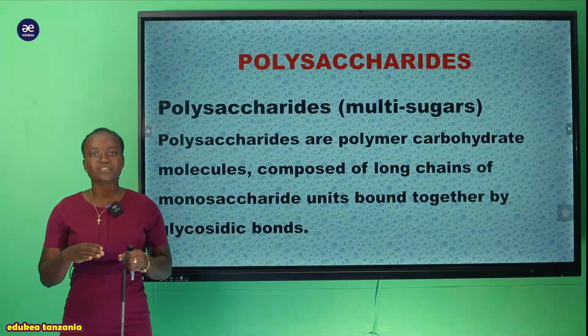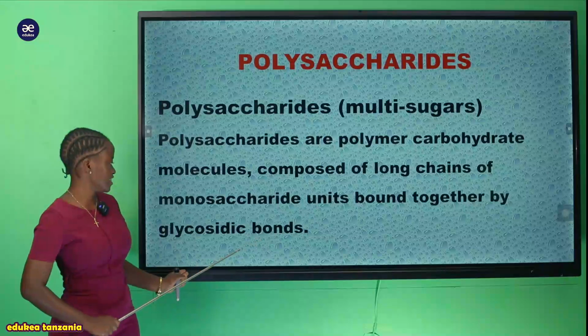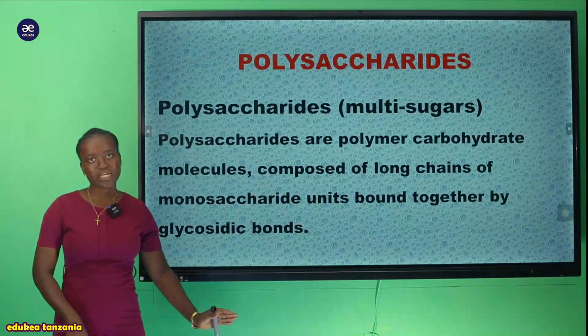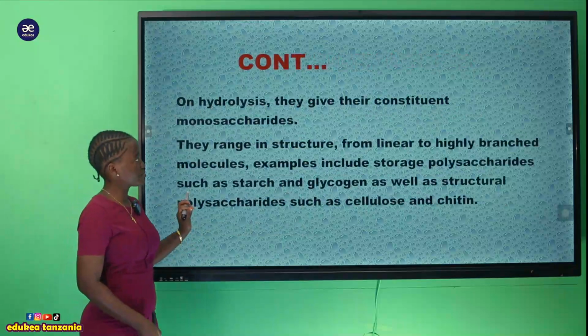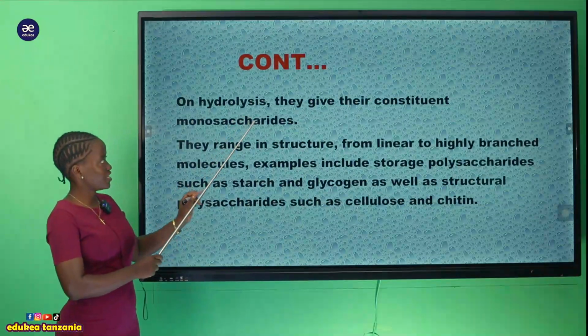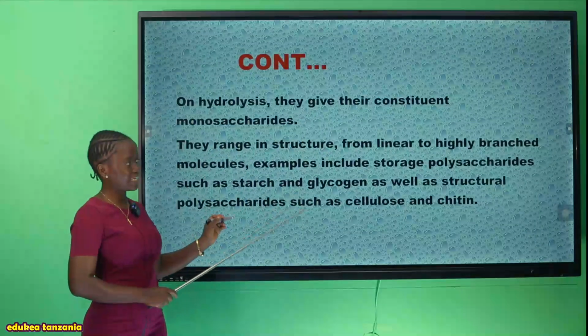And that long chain is linked, or held together, by the glycosidic bond. And we can also say that on hydrolysis, they give their constituent monosaccharides.